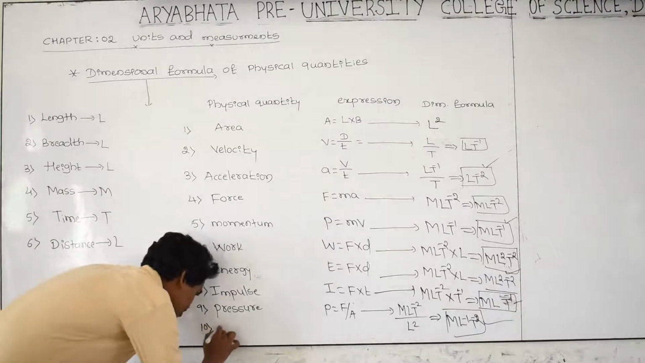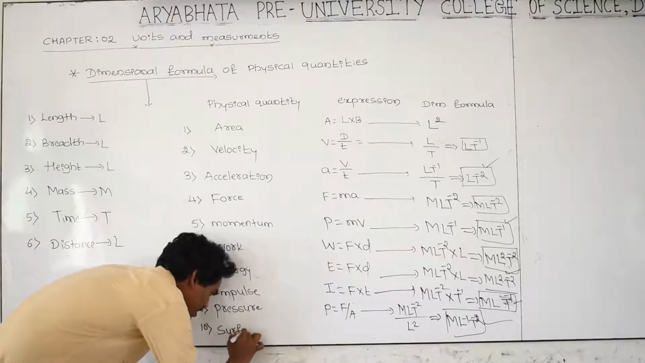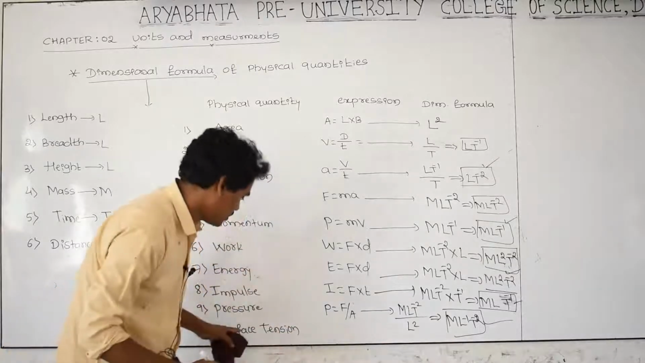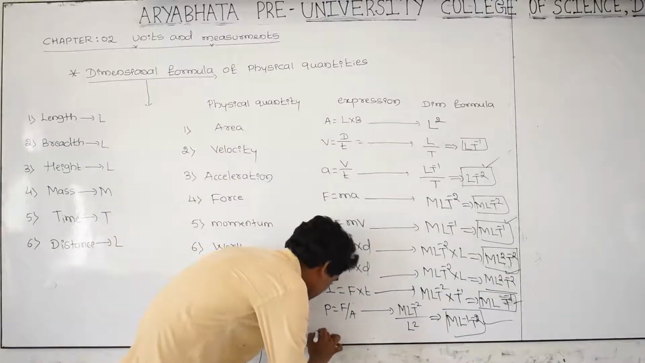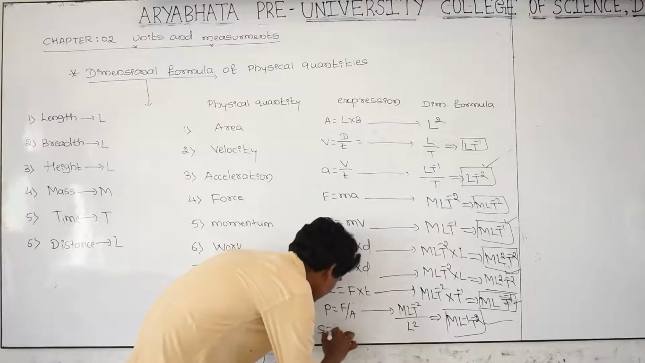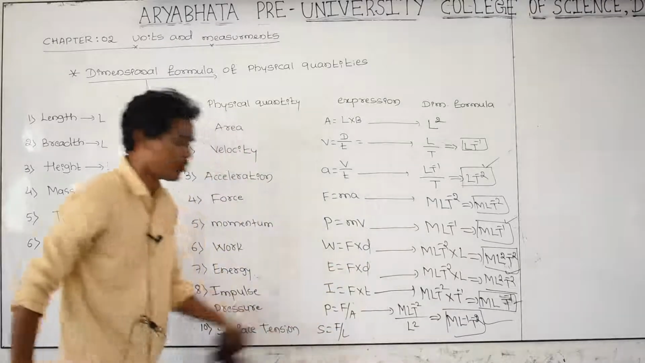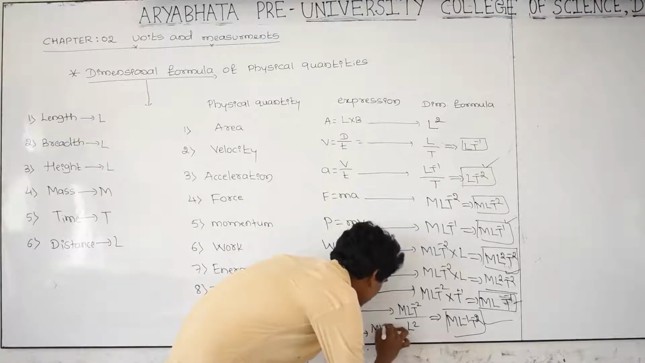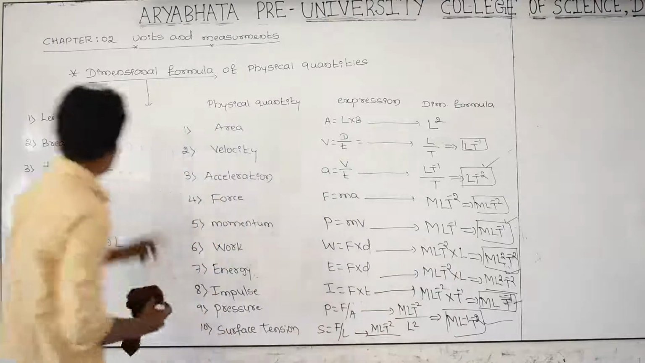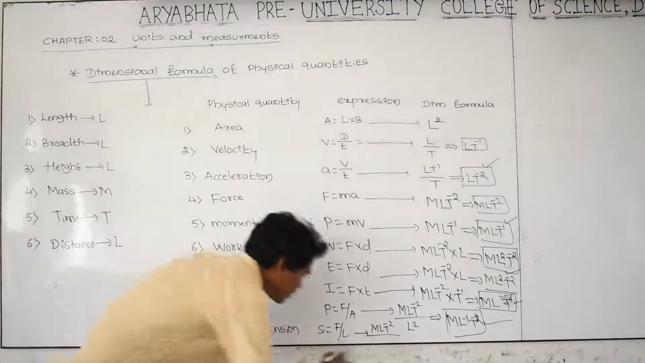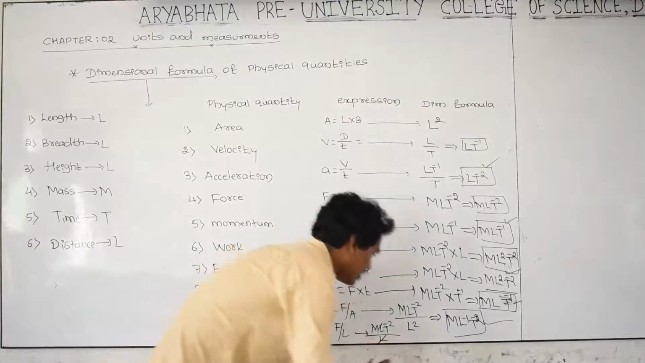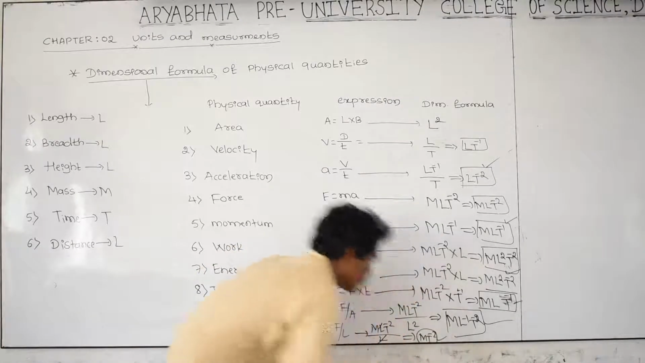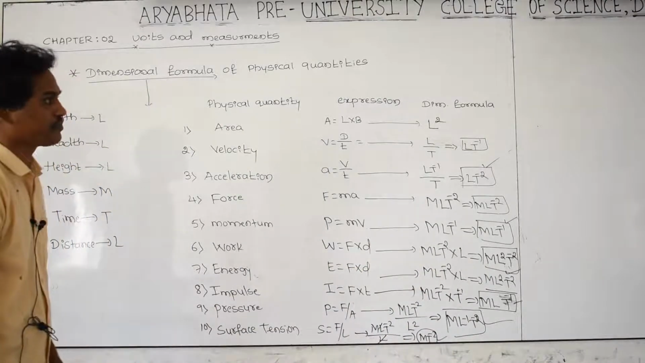And you can take the next one, surface tension. Surface tension is a concept we study in the properties of fluids. Surface tension is indicated as S. S is equal to force per unit length, that is its formula. What is force? Force is M LT raised to minus 2, divided by L. L is nothing but length, capital L. L gets cancelled. And what is next? That is MT raised to minus 2. This is the dimensional formula for surface tension.